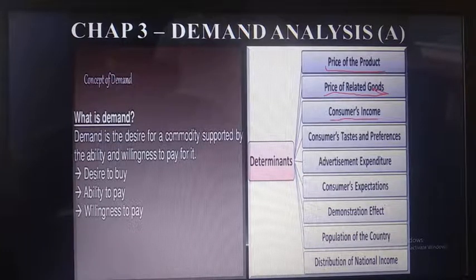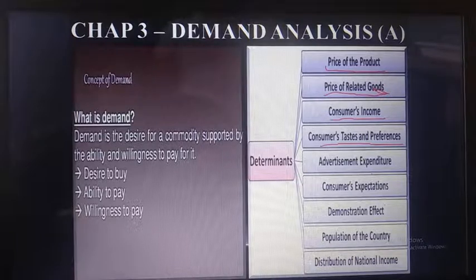If suppose day by day the income of the consumer increases, the demand for the product will also increase. Nextly, consumer taste and the preference. The demand for a particular product will depend upon the consumer taste and the consumer income. If suppose day by day the consumer taste and preference changes, the taste and the preference or the fashion change day by day, the demand for that product will not come to know. So it depends upon the taste and preference and the fashion.